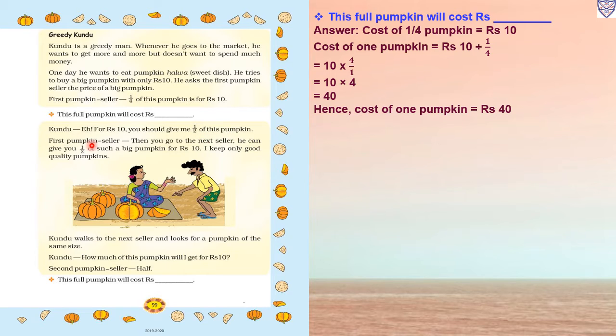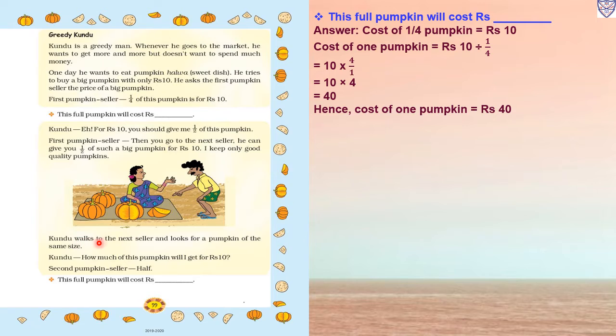Now what is the seller replying? Then you go to the next seller, he can give you half of such a big pumpkin for rupees 10. I keep only good quality pumpkin. So he refused, okay, I will not give you. You go to the next seller, he can give you half of the big pumpkin for rupees 10.